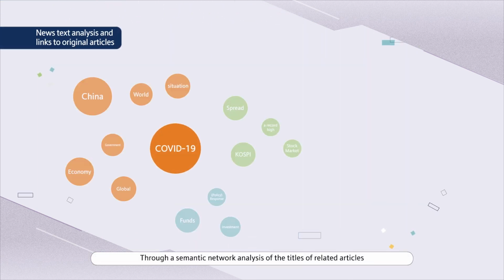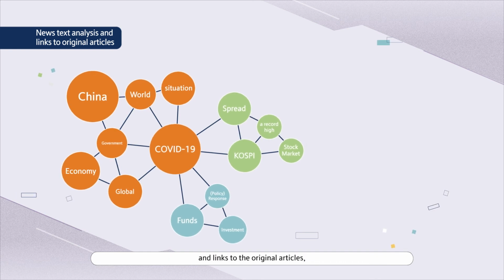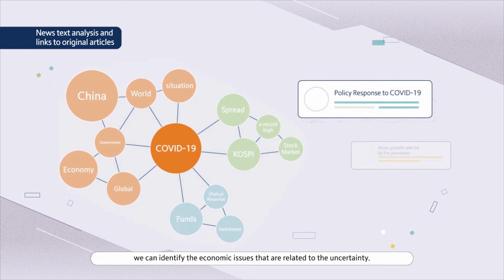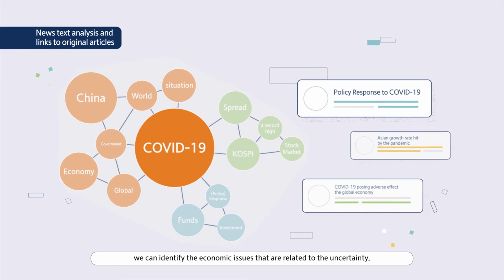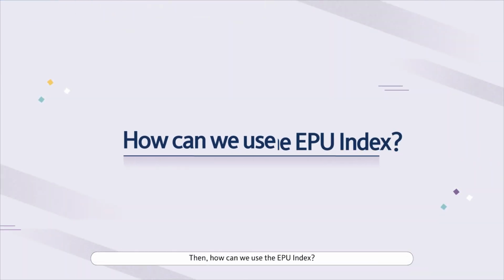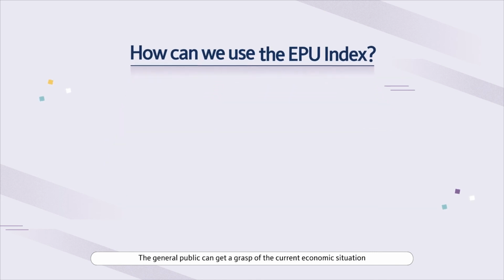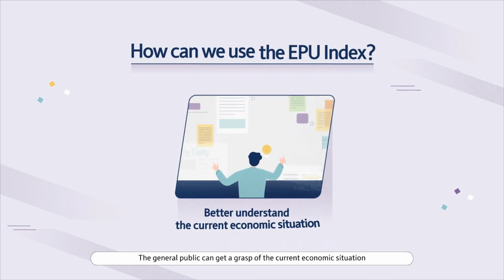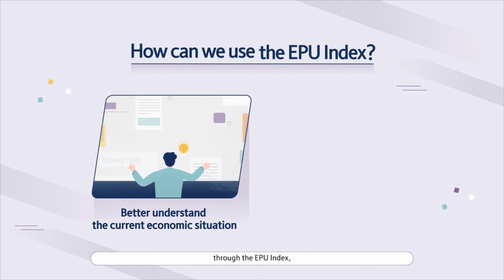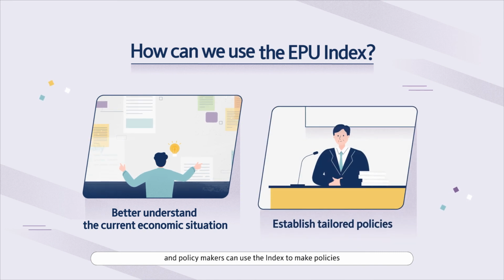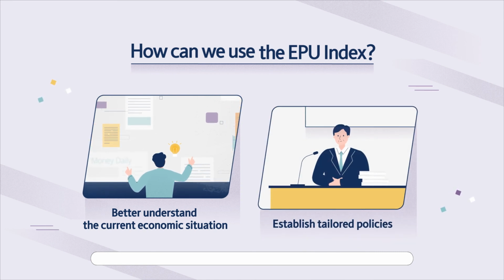Number 4. Through a semantic network analysis of the titles of related articles and links to the original articles, we can identify the economic issues that are related to the uncertainty. Then, how can we use the EPU Index? The general public can get a grasp of the current economic situation through the EPU Index, and policymakers can use the index to make policies that are tailored to the present economic landscape.